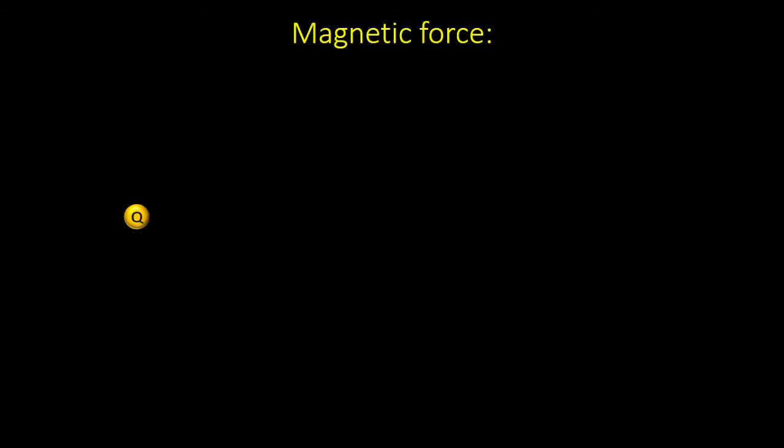Now let us try to find out the direction of the magnetic force. What will be the direction of the magnetic force? The magnetic force is given by Q into V cross B. Therefore, the direction of the force will be in the direction of this cross product. So how will this cross product be? This was the direction of the magnetic field B, and the charged particle was moving in this particular direction, which is V. And where will V cross B be? How will you find the vector product?